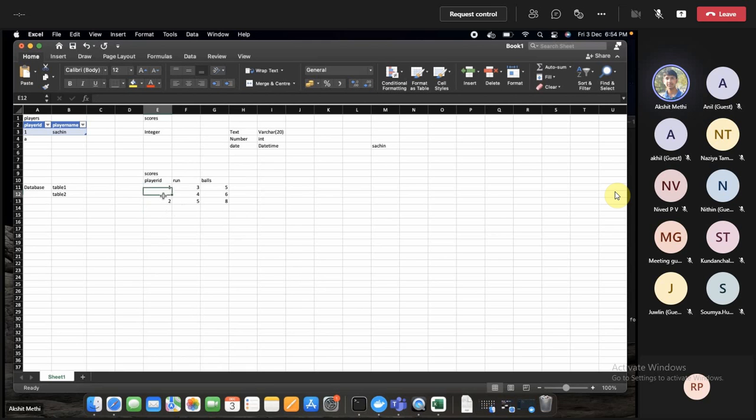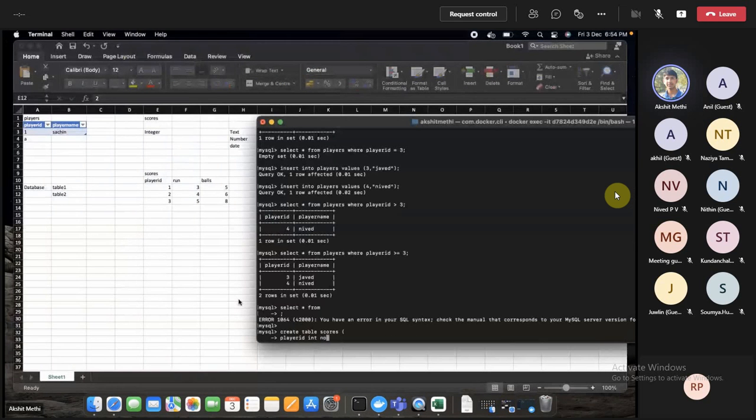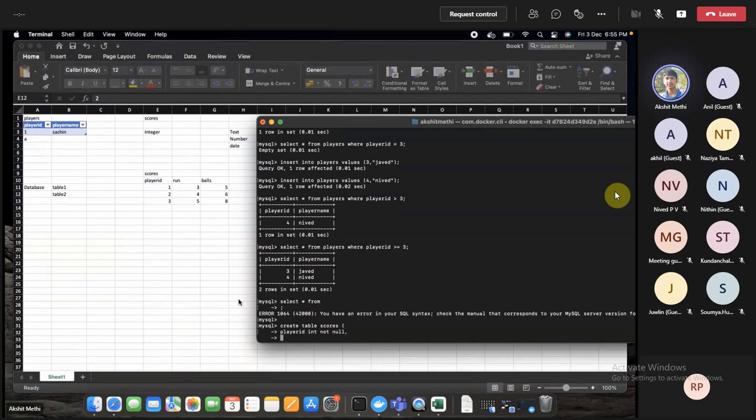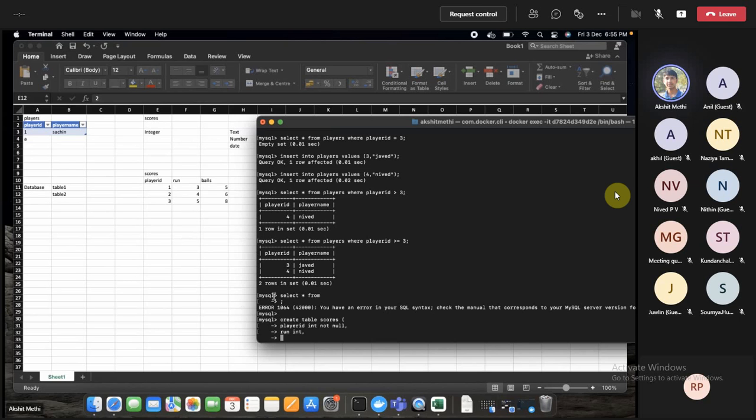If I want to enforce that I should at least have some value, otherwise don't insert a row, I can give this constraint: player ID is not null. Runs is an integer, and it could be null, so by default it is nullable. Balls, let it be nullable.